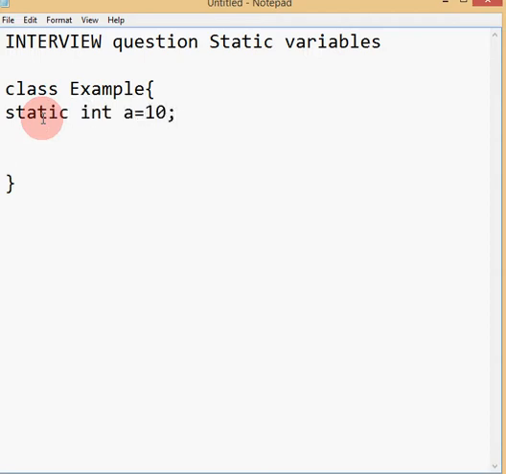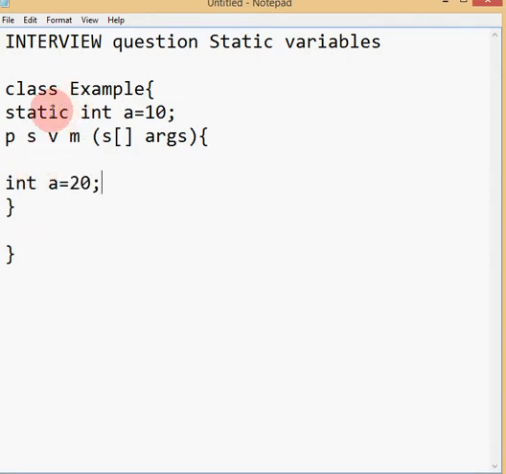Then I create public static void main, the main method, with String array args. Inside it I declare the same variable, int a equal to 20.